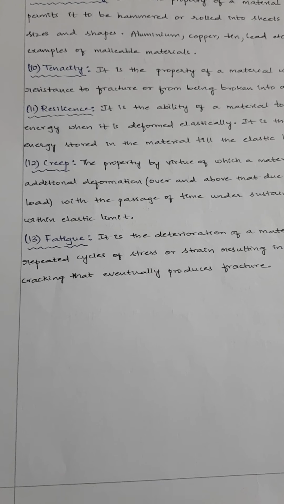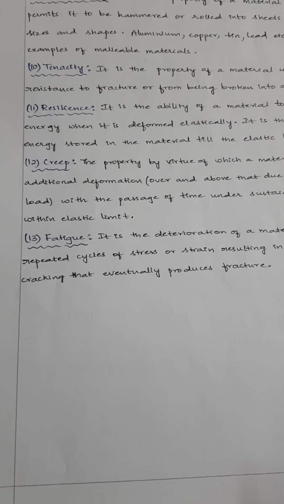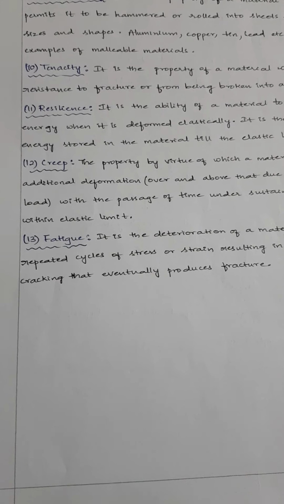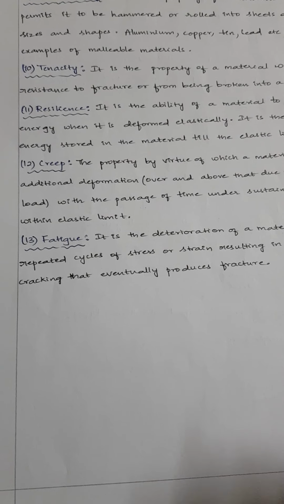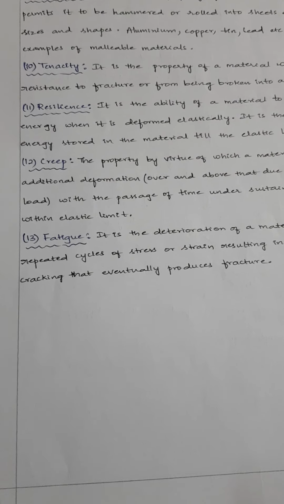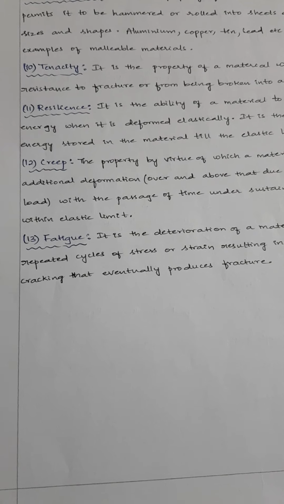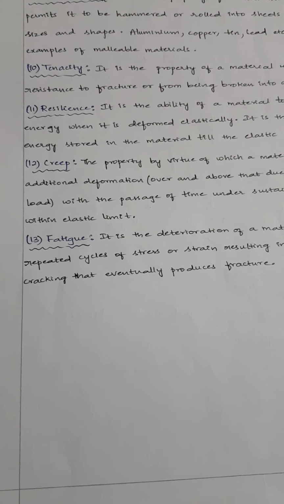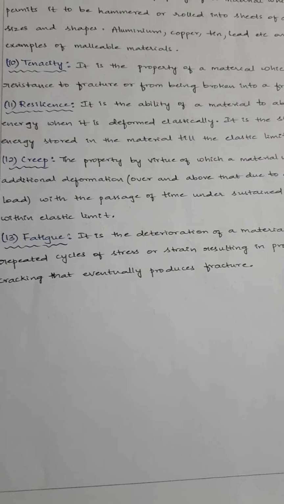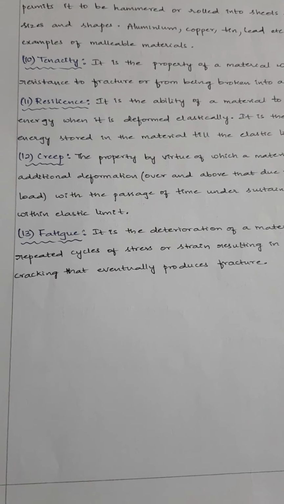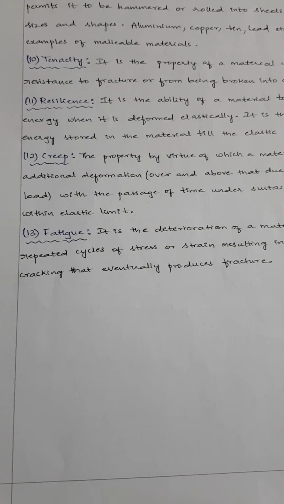For example, if I take the same iron table, and I put that 10 kg weight only from morning 10 a.m. to 11 a.m. and remove it. Next day morning 10 a.m. to 11 a.m. So it's a repeated cycle like that.